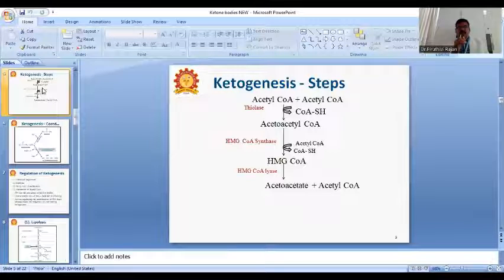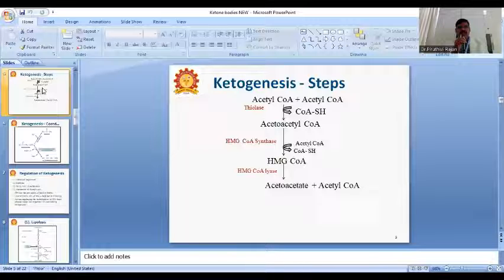From acetoacetyl-CoA, we get HMG coenzyme A in the presence of HMG coenzyme A synthase.